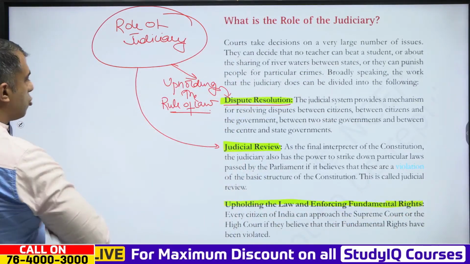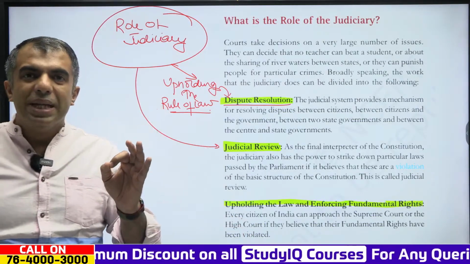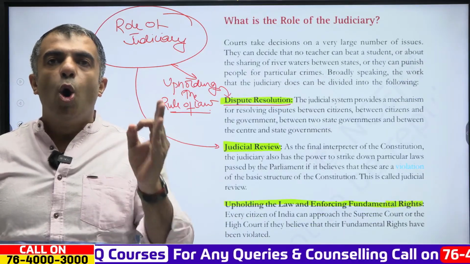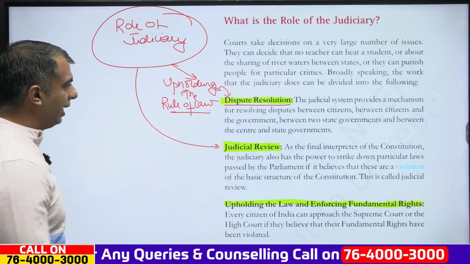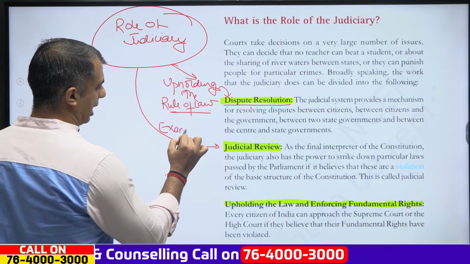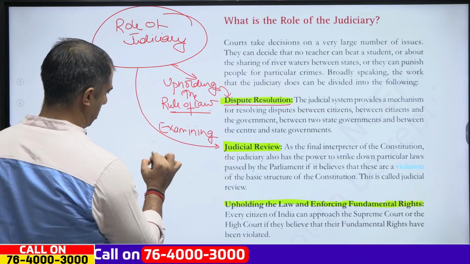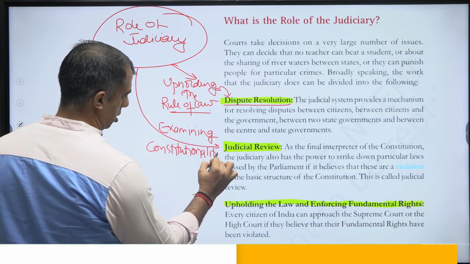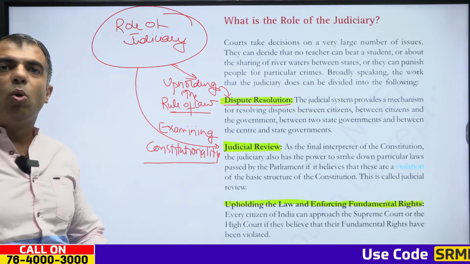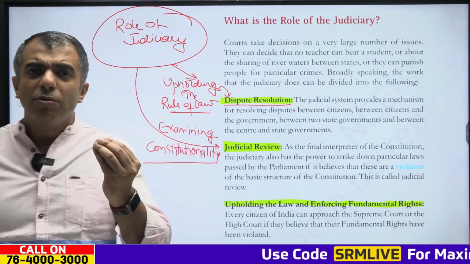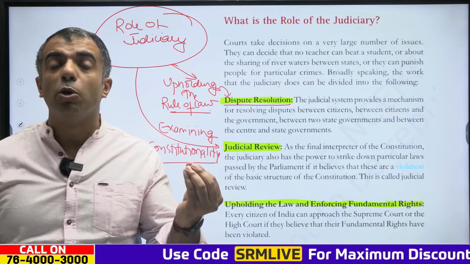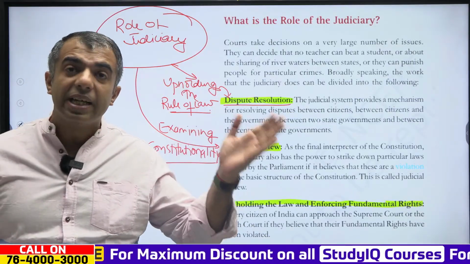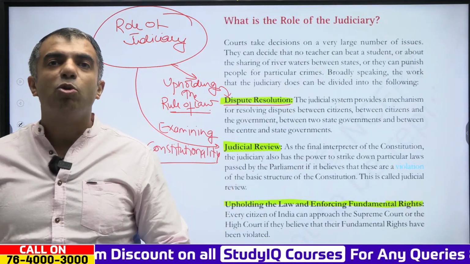Now, this second principle is the judicial review. Now, this judicial review, what does it mean? This judicial review clearly means the examination of constitutionality. Clear? So the power of judiciary is to examine the constitutionality of the laws passed by the legislature and all the actions which are carried out by the executives.